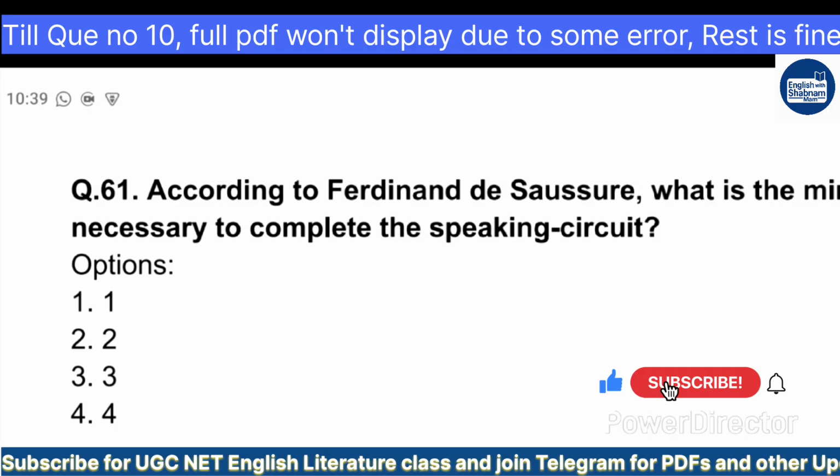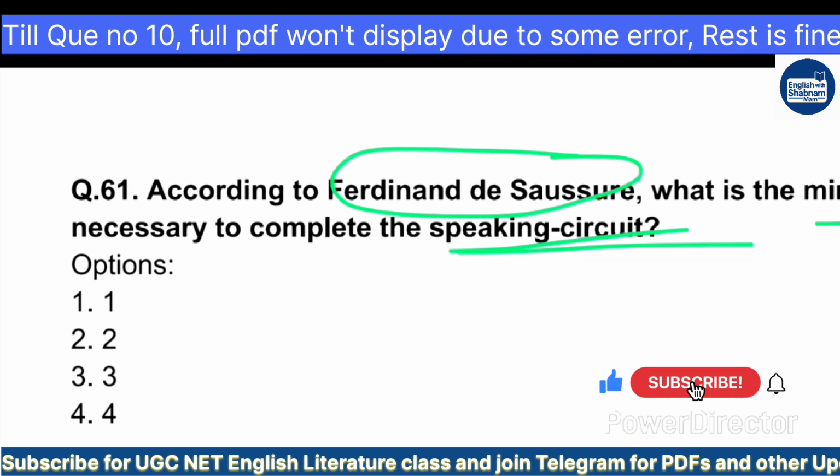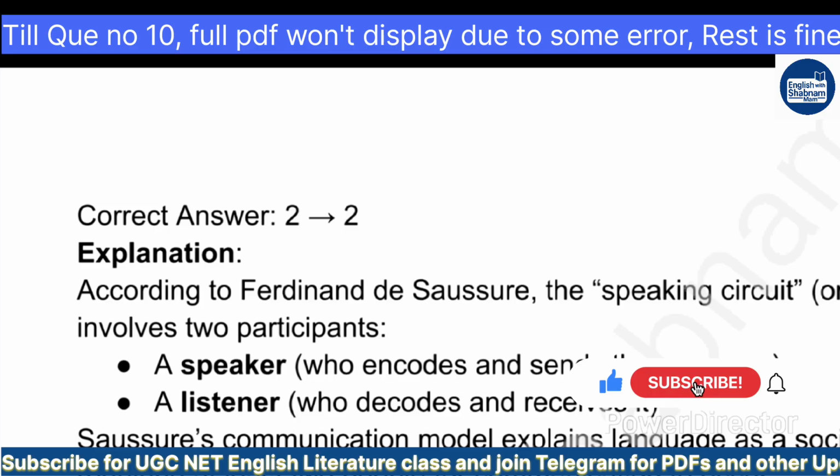Now question number 61. According to Ferdinand de Saussure, what is the minimum number necessary to complete the speaking circuit? According to Ferdinand de Saussure, we have to find out the minimum number that is necessary to complete the speaking circuit. What and how we are speaking, in which way we are completing. So, the minimum circle he has given is option 2.